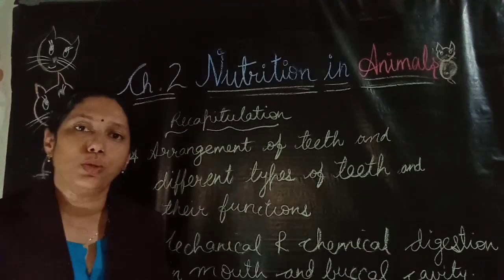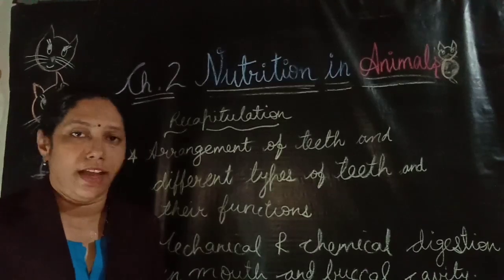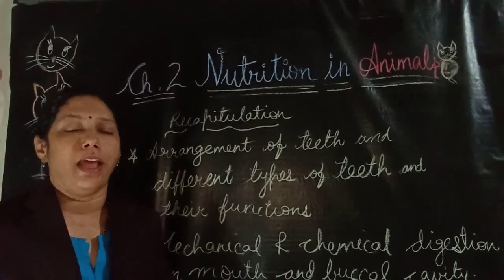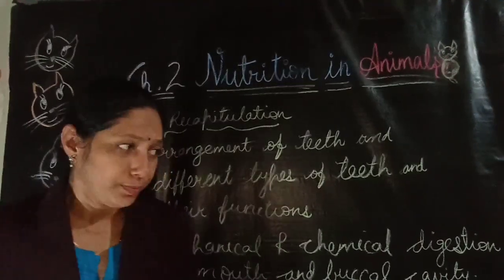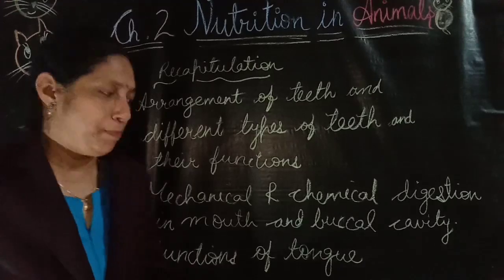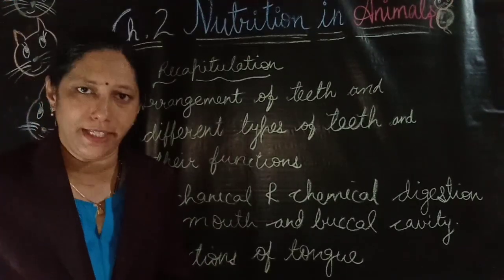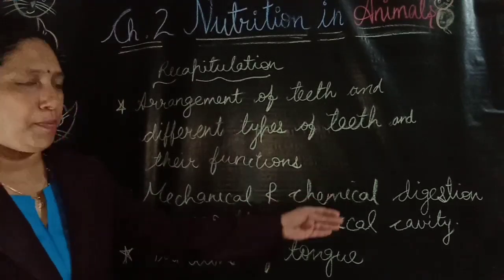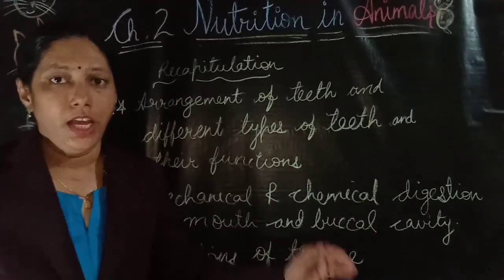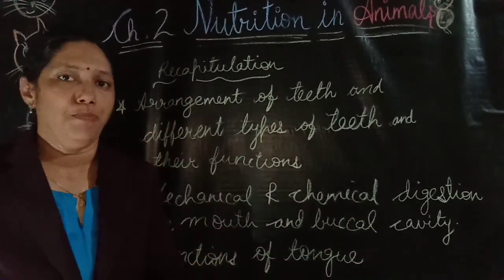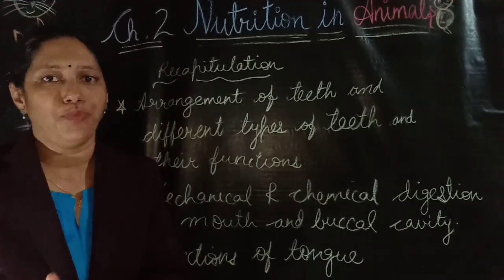Incisors are used to cut and bite the food. Canines are used to pierce and tear the food. Premolars and molars are used to chew and grind the food. Then we learnt about mechanical digestion, which involves the breaking down of food into smaller pieces. After that we learned about the chemical digestion that occurs in the mouth and buccal cavity. Here the saliva plays an important role to digest the starch into the simpler form.